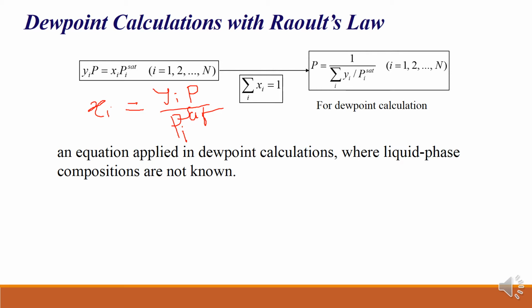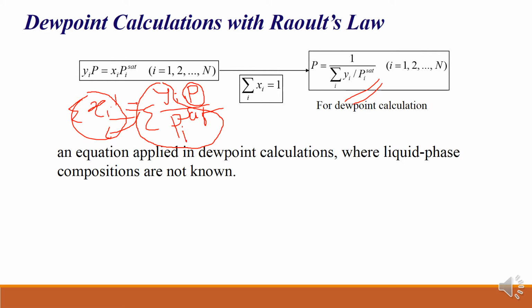Then the summation of xi will be equal to 1. Applying summation on both sides, P can be taken out of the summation, and the summation of yi upon Pi saturated can be taken to the other side, so P is equal to 1 upon the summation of yi upon Pi saturated. So you get this simple equation.